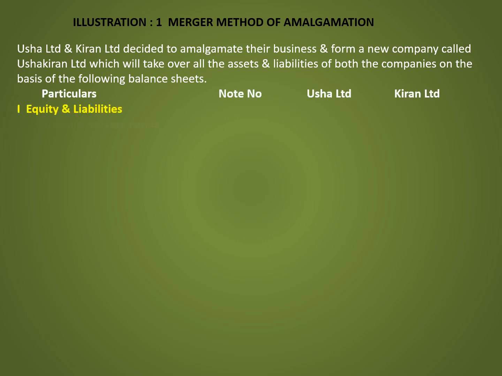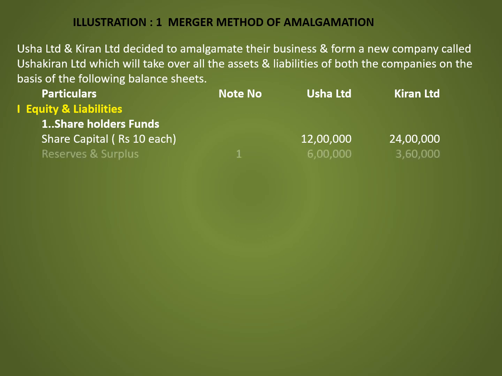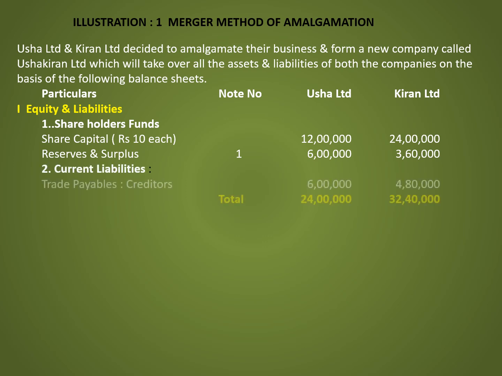In this balance sheet, the first is shareholders funds, in that share capital at the rate of ₹10 each, Usha Limited share capital is 12 lakh, Kiran Limited share capital is 24 lakh. Reserves and surplus refer to note number 1, Usha Limited 6 lakh, Kiran Limited 3,60,000. Current liabilities, that is trade payables, in that creditors, Usha Limited 6 lakh, Kiran Limited 4,80,000. Total liabilities is 24 lakh and 32 lakh 40,000.